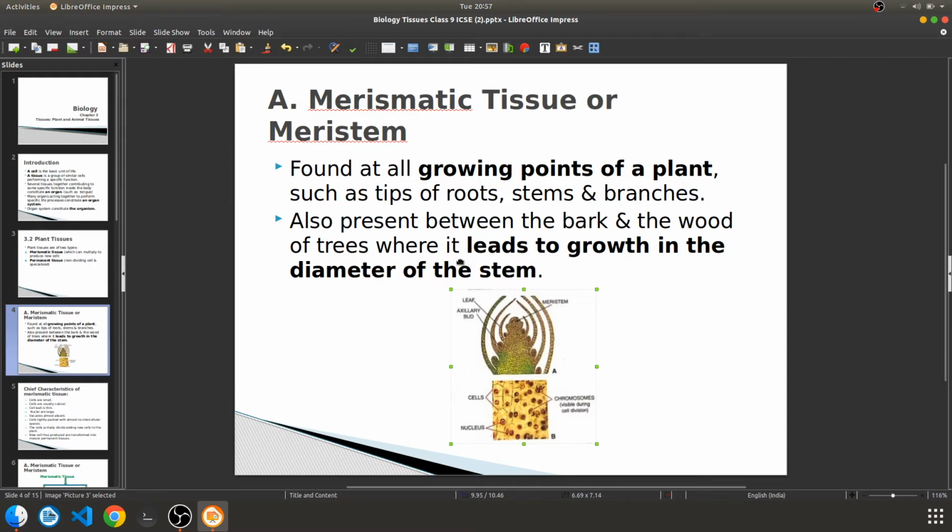So two main locations are there. First is what? The ends or the tips of the plants where it is growing. Downside it is growing, and upside it is growing, isn't it? So downside in the tips of the roots, and the tips of the branches and stem, and it is also growing in diameter. The diameter of that stem will also increase. So there also the meristematic tissues are present.